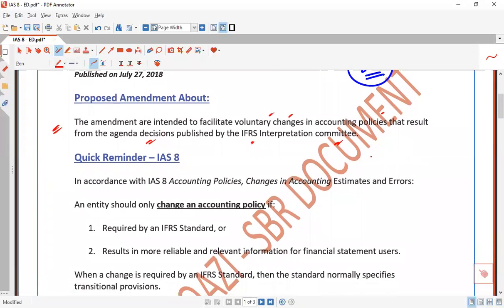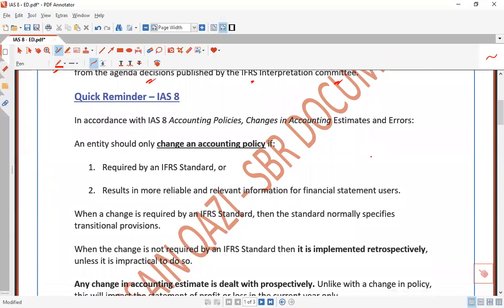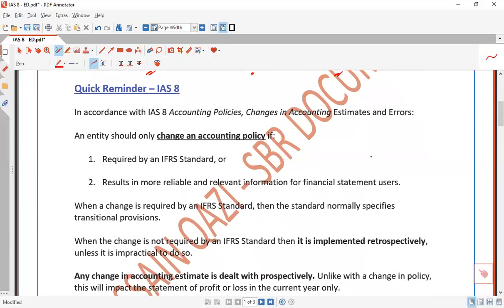But here, before entering into detail, first of all, a quick review, a quick reminder of IAS 8. In accordance with IAS 8, entities should only change an accounting policy when the change is required by the standard. For example, shifting from IAS 17 leases to lessee accounting.